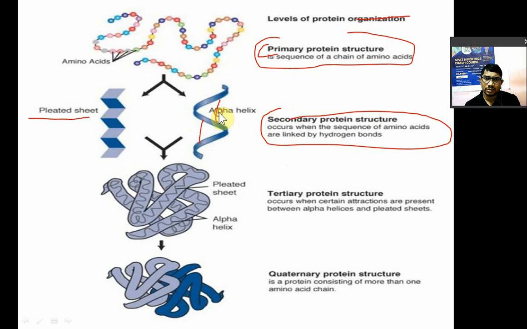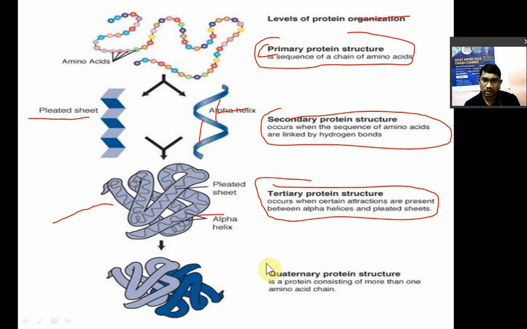There are two models proposed: alpha helical structure and beta plated sheet, right. Now tertiary structure of protein: if there is a mixing between different kinds of peptide chains, it may be either alpha helix or beta plated sheet. It occurs when certain attractions are present between alpha helical structure and plated sheets. So here is one alpha helical structure and beta plated sheet. That is another tertiary structure of protein.